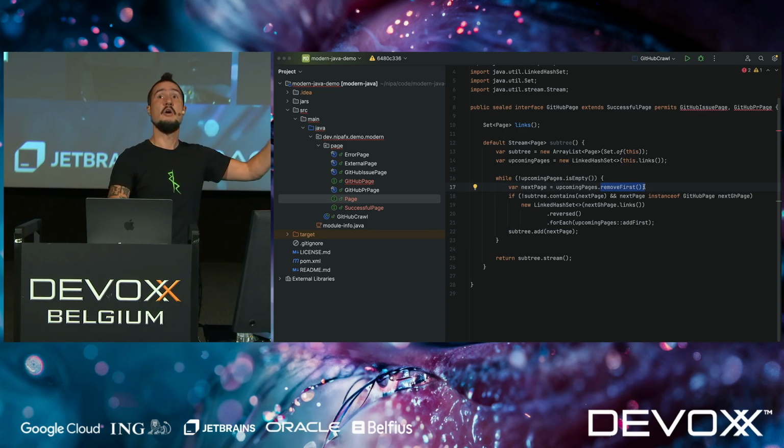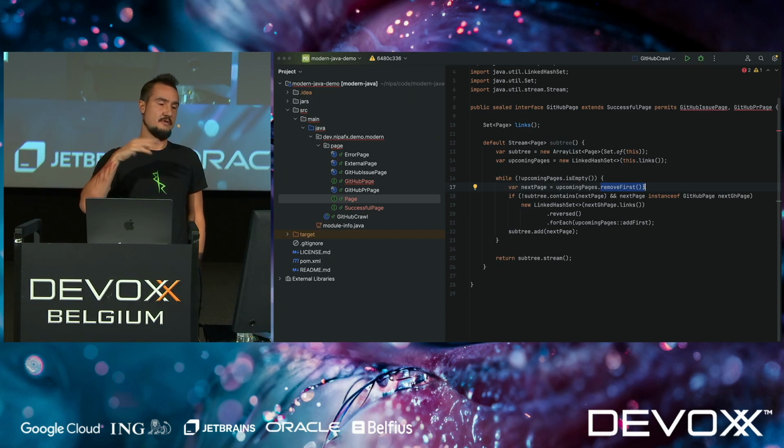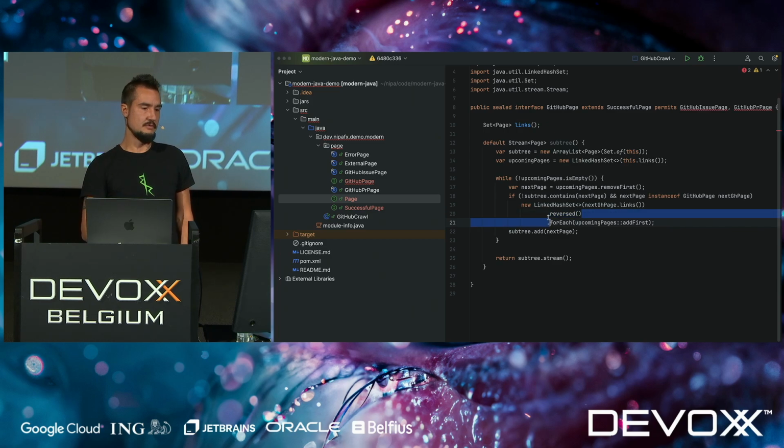That's something new. All lists have that. Certain kinds of sets have that. Remove first, remove last, get first, get last, add first, add last. And then also, since it does have an order, you can reverse that order, which is what I'm doing here.